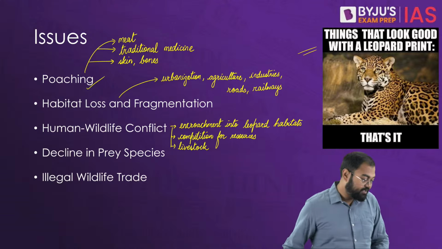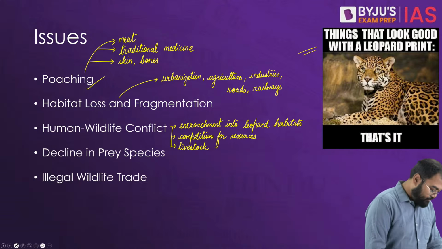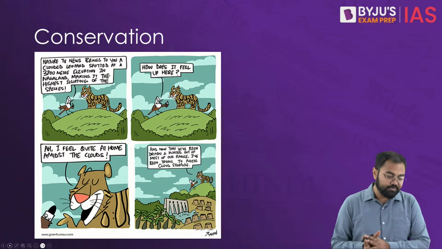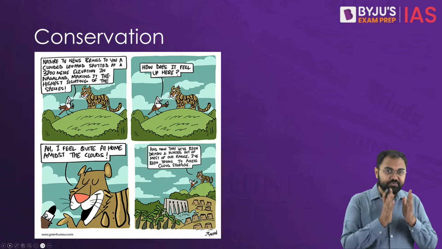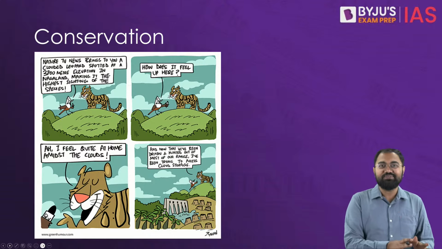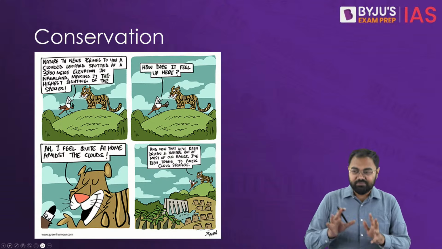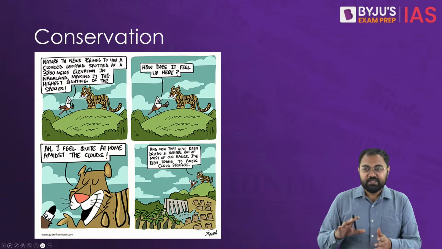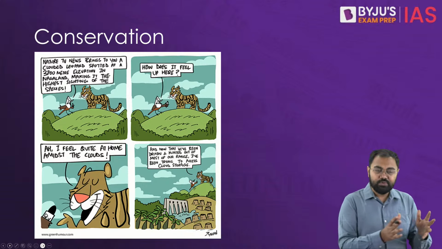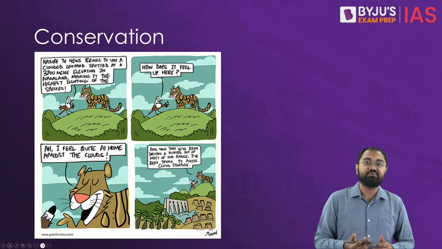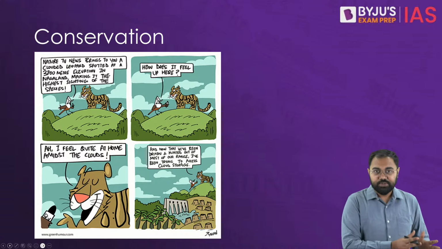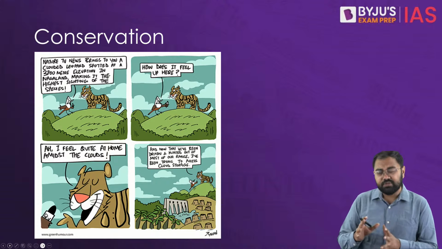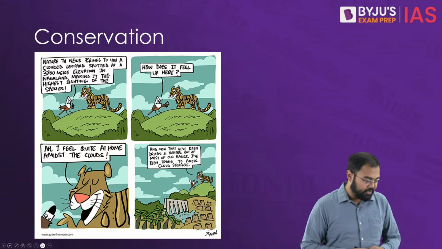So that's why we need to understand that there are all these issues that we are facing currently, and conservation of wildlife becomes very crucial, especially when it comes to leopards, which know how to live peacefully with humans. They will be living in areas which are also inhabited by humans, but they very rarely come into conflict with humans. They have adapted to living peacefully among the human population. So that's why their conservation becomes crucial.